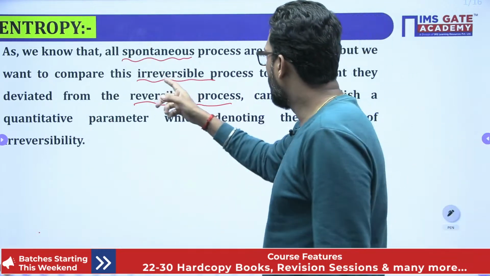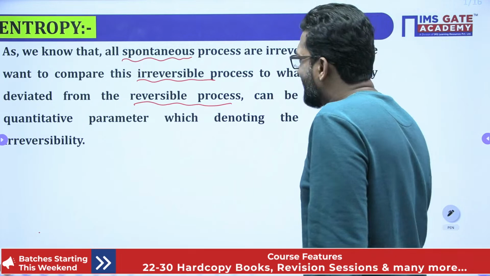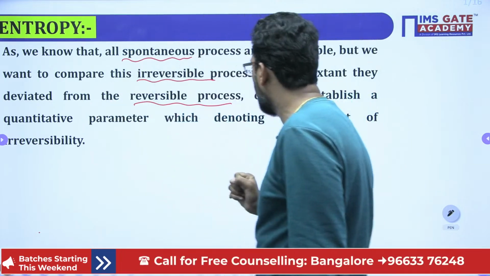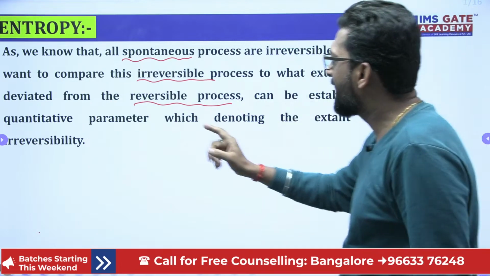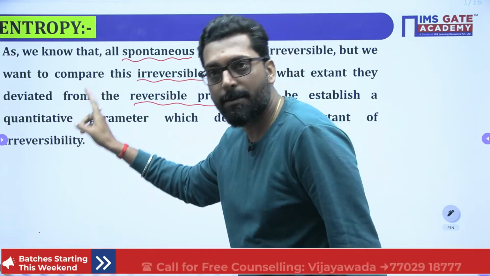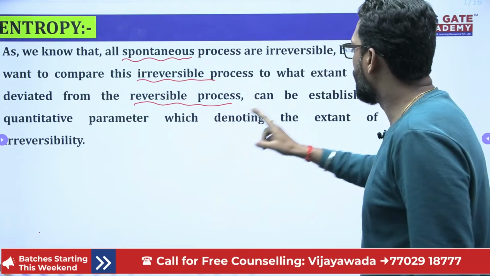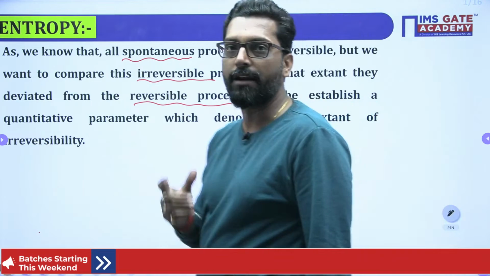It can be established as a quantitative parameter which denotes the extent of irreversibility.